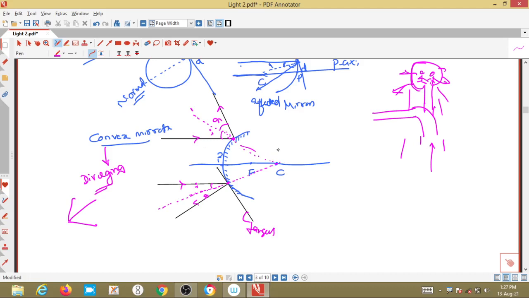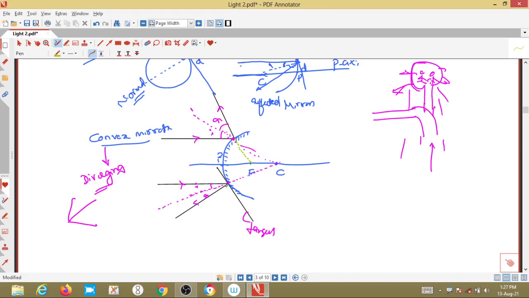How will it fall? See, understand this one first. If you get the concepts clear here, then in further classes it is easy and we can go a little bit faster. How will we get the image? Understand this. Imagine that we have extended this reflected ray backward. We have extended this reflecting ray backward.